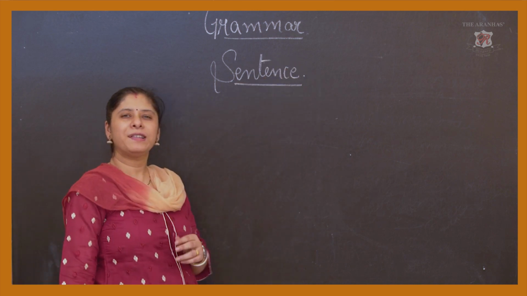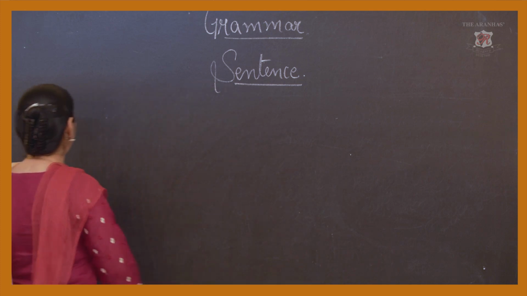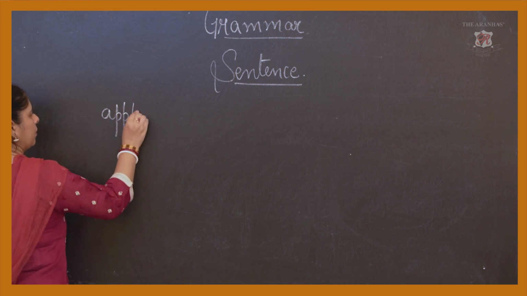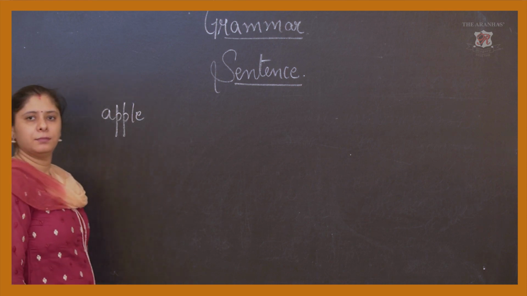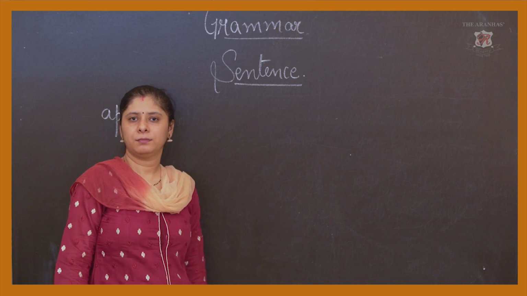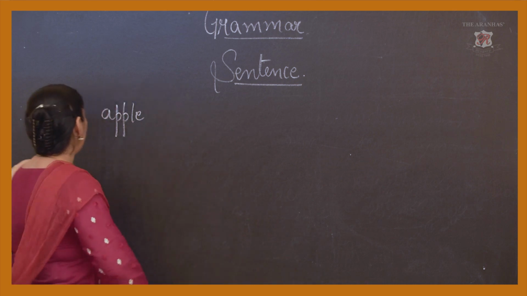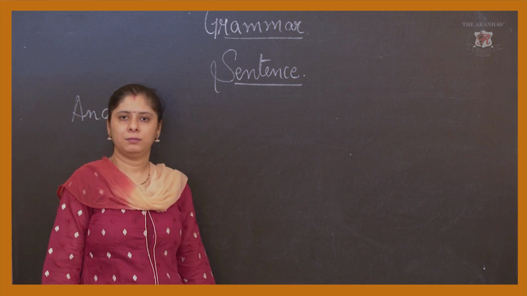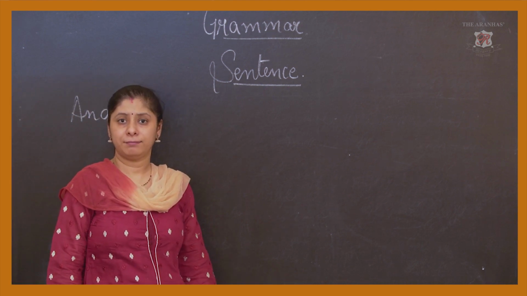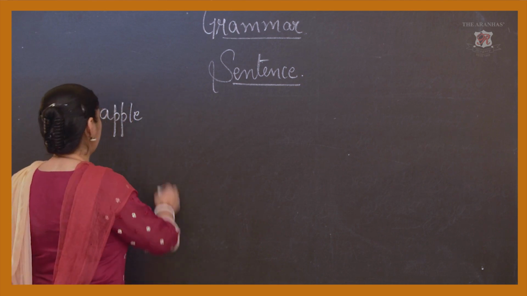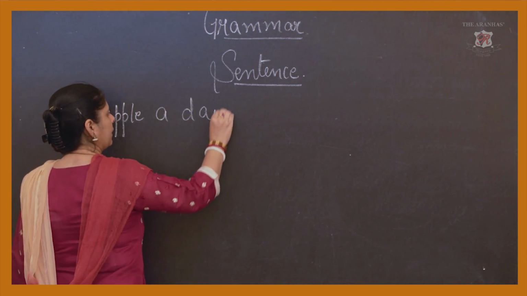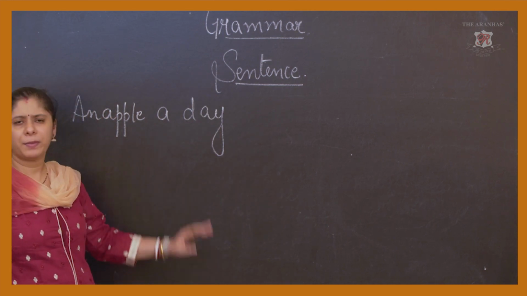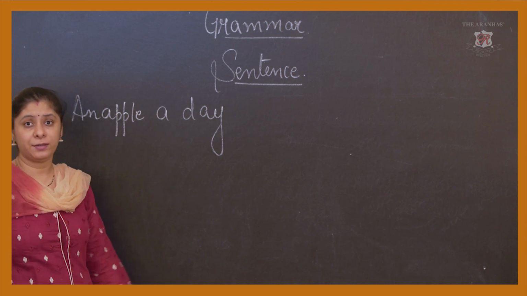Now, what is a sentence? If I write "apple," is it a sentence? No. If I write "an apple," is it a sentence? Yet no. "An apple a day," does it give you an entire meaning or a complete sentence?